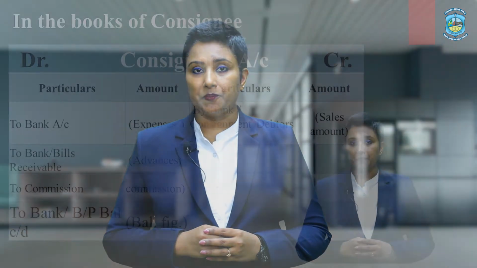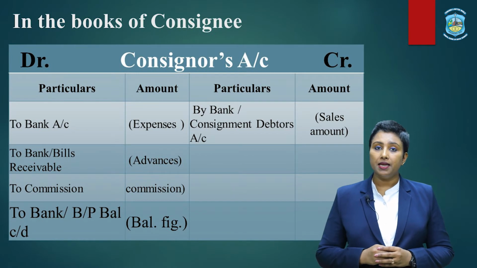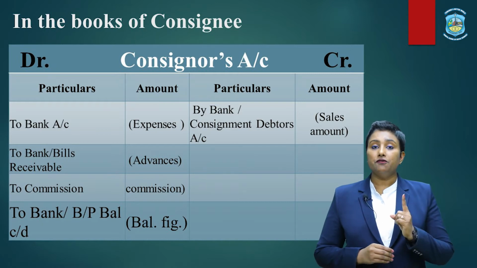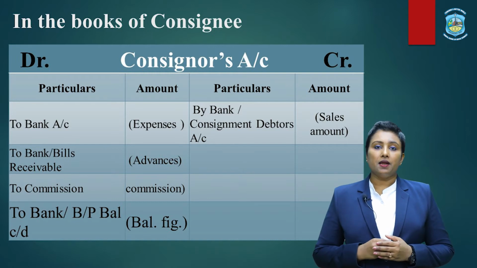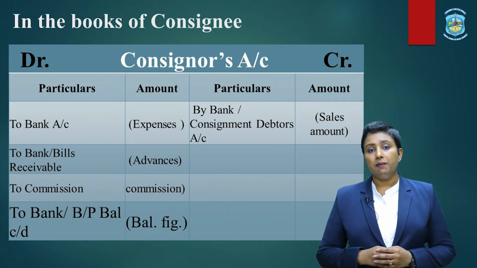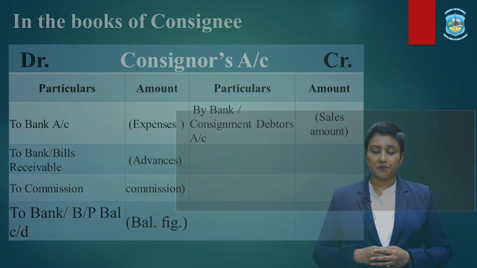So first, let us understand how to prepare consignor's account in the books of consignee. Now, as I told, consignor is a creditor in the books of consignee, so we start with the credit side of this account. In the credit side, the first thing we write is the amount of sales. That will be recorded as by bank in the case of cash sales, or by consignment debtors in the case of credit sales.